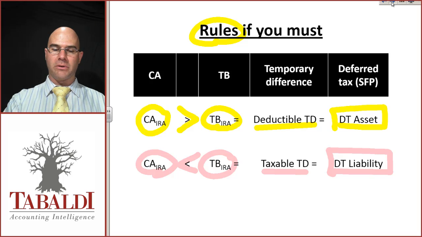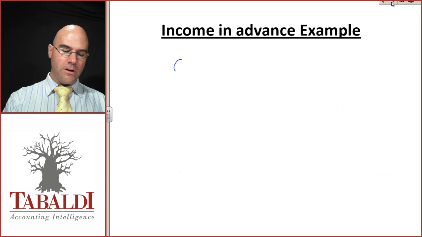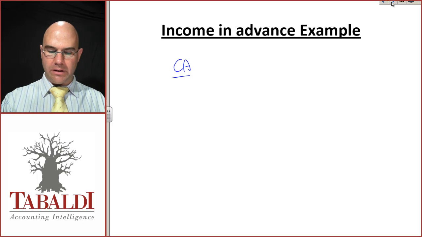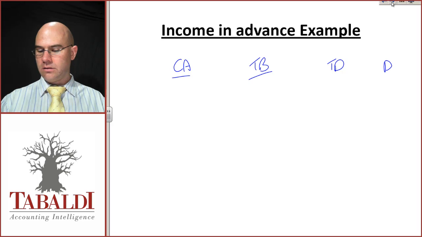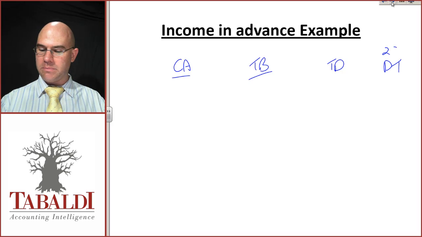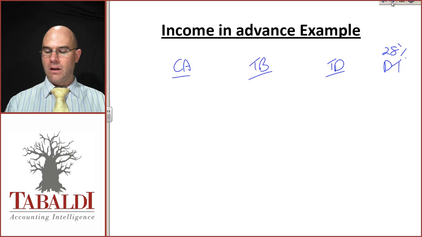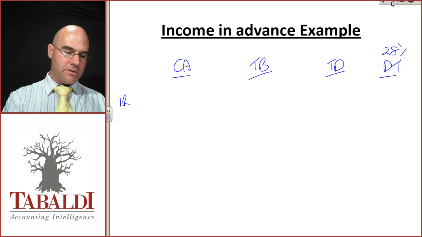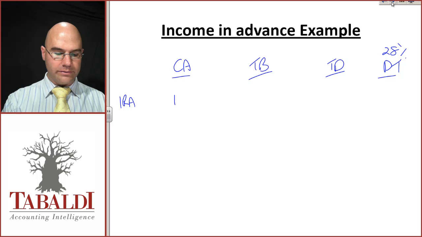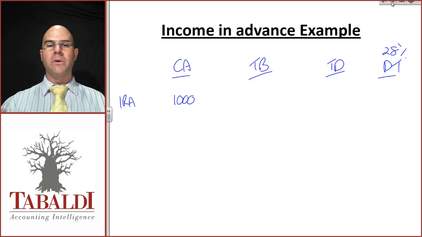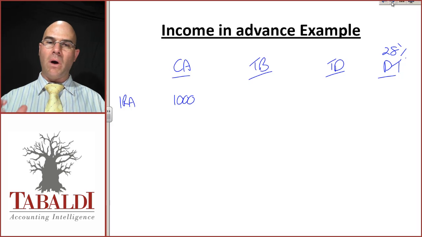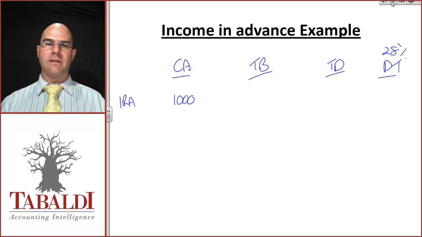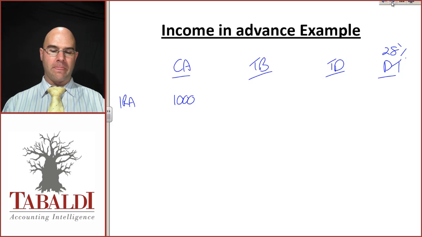Let's have a look at a basic example here. For deferred tax, you have the following headings: carrying amount, tax base, temporary difference, and deferred tax balance. Let's work on 28% as the tax rate. Let's say we have income received in advance at the end of the year of 1,000. We originally received 2,000 and we've settled or provided services to the value of 1,000. Therefore, at reporting date, we still have 1,000 income received in advance left in financial position.